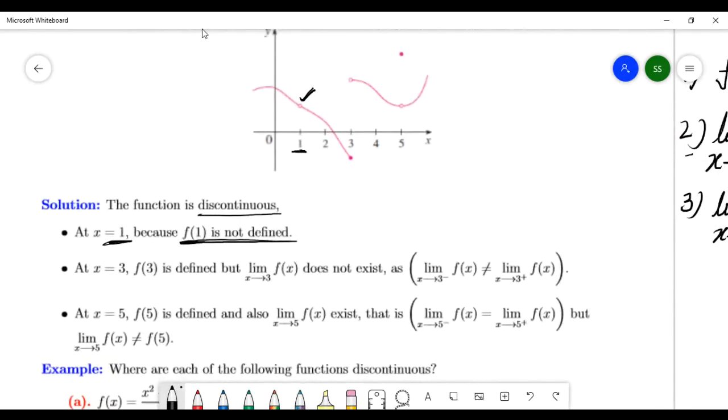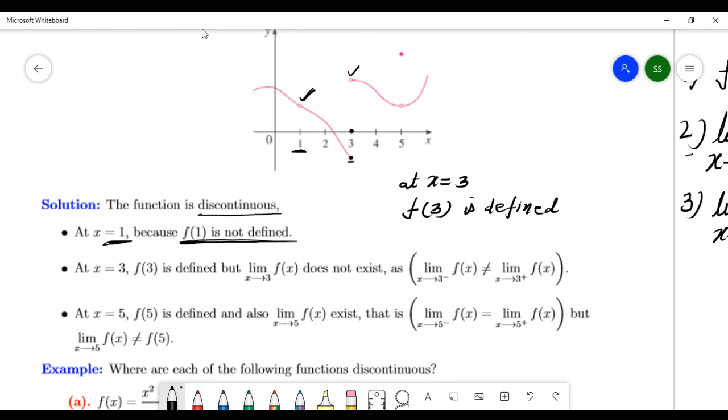Now look at the number after that. Come over here at point number 3. At this 3, there is no hole. F of 3 at x equal to 3. F of 3 is defined. There is a dark point here, so f of 3 is defined.